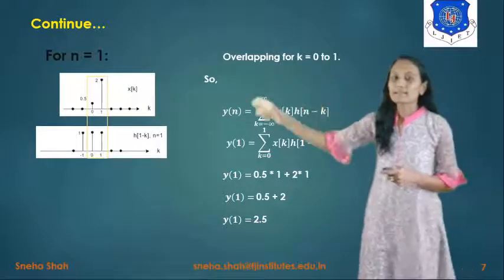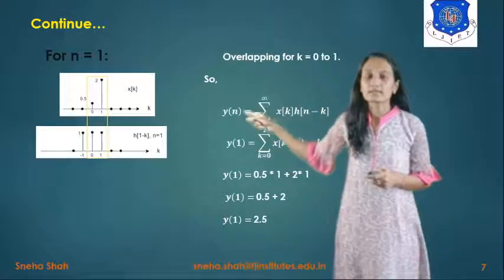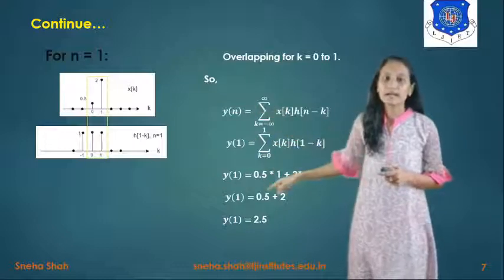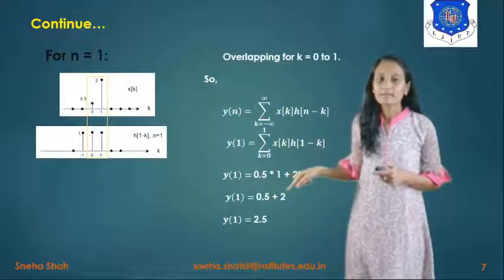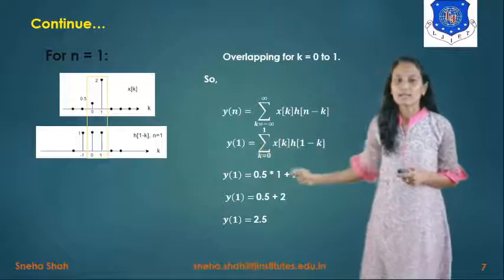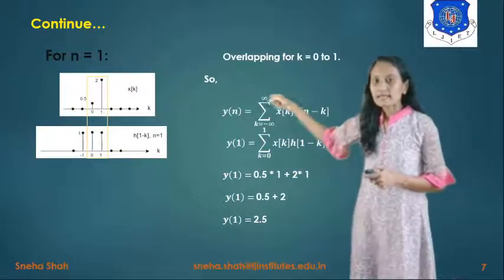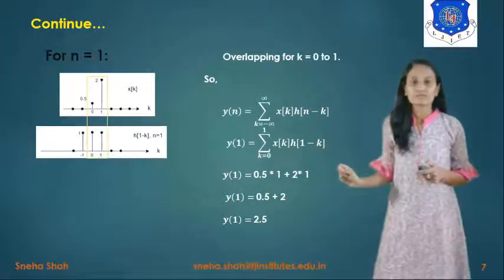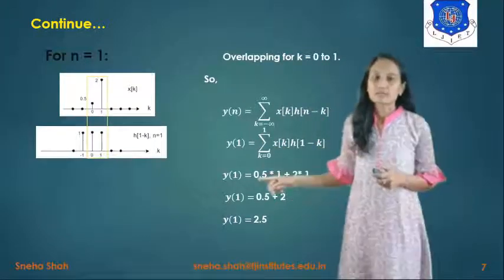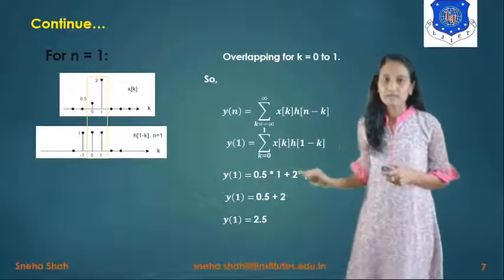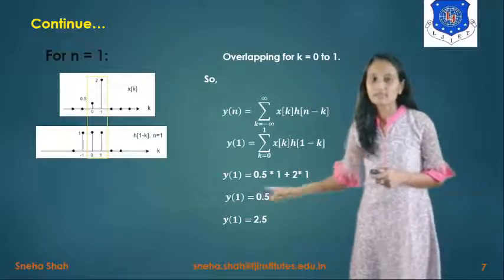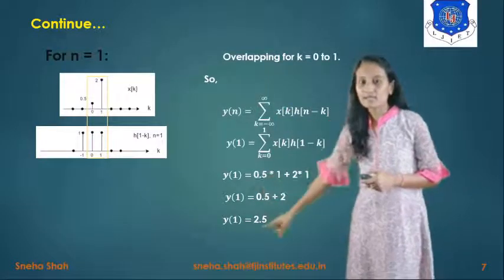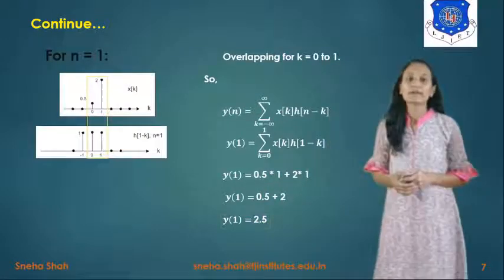Now if we multiply these two terms, at 0 the value of x is 0.5 and the value of h is 1, so 0.5 times 1, plus, because we have taken the summation, x is 2 and h is 1 for k equals 1, so 2 times 1 is 2. So 0.5 plus 2 equals 2.5. This is for n equals 1, so we write y of 1 equals 2.5.